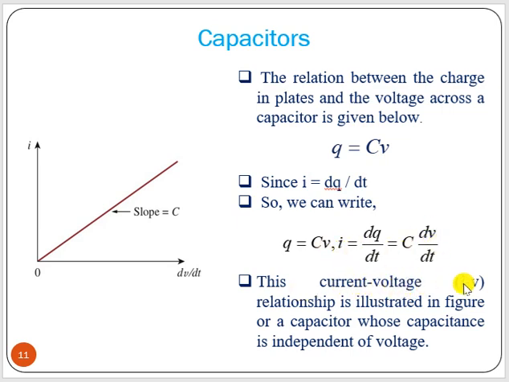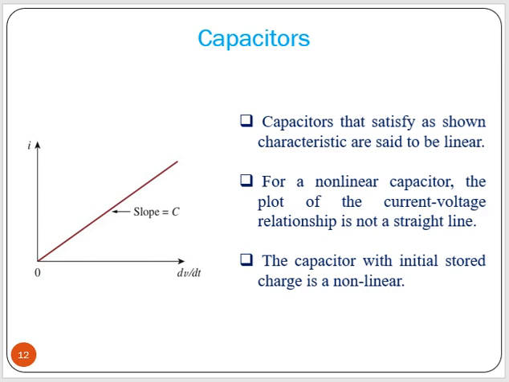This current voltage relationship is illustrated in this figure. If we plot I versus dv/dt, the slope is nothing but the value of C, and the line passes through the origin. So it is a linear device. Now a capacitor that satisfies the shown characteristics is said to be linear.